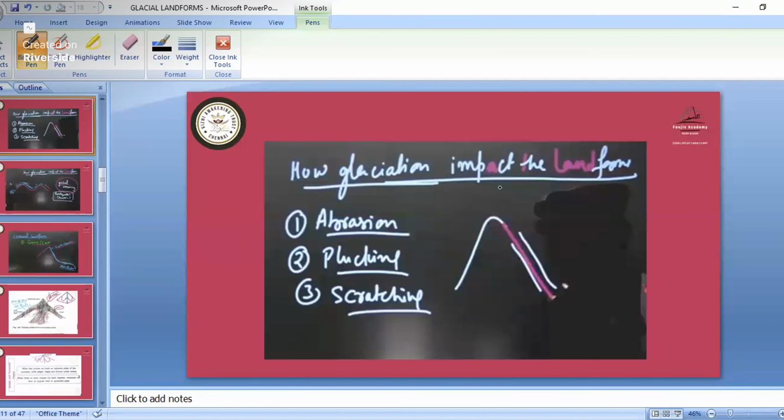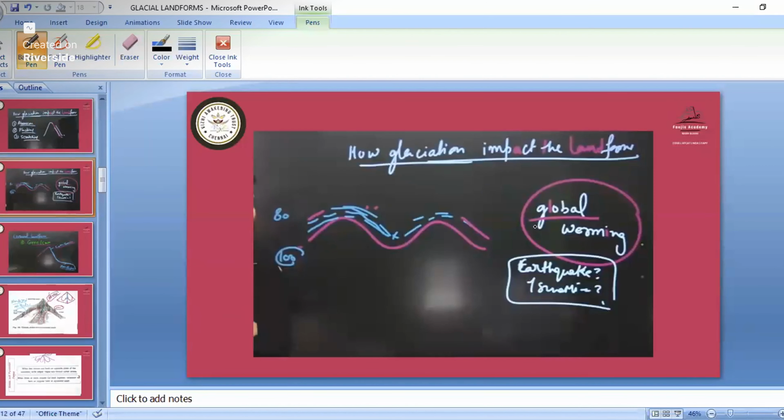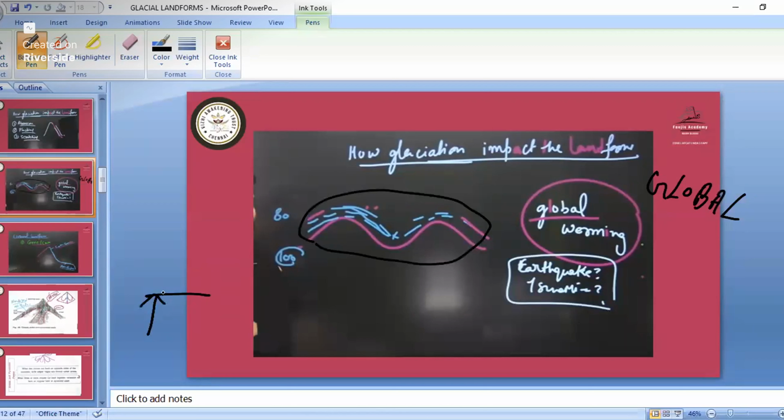Okay. So how do glaciers impact the landforms? Abrasion, plucking, and scratching, as we have seen. In glaciers, we have seen that it happens due to global warming, and also on the glacier side we have earthquakes. If we have an earthquake, plates are moving, and all these glacier parts are also on the plate only. So if the earthquake is there inside the earth, this upper part will move. So glacier movement will be there in the upper part also, so that also is affected.